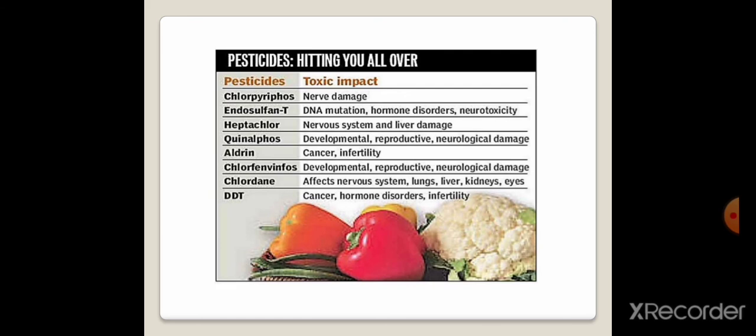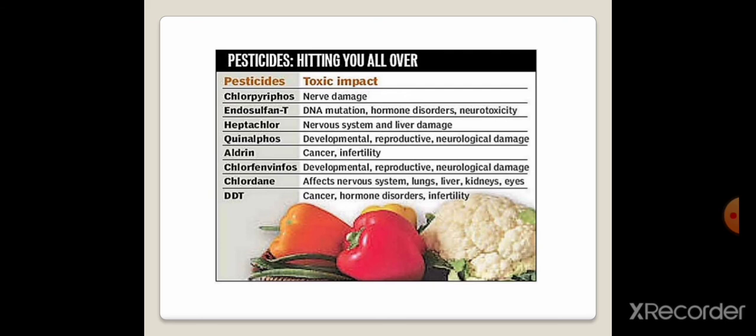The cause can be that these pesticides entered his body through this channel: first sprayed in agriculture, then through these vegetables they can easily enter the human body. And these are the different hazardous effects, and hence the toxic effect.